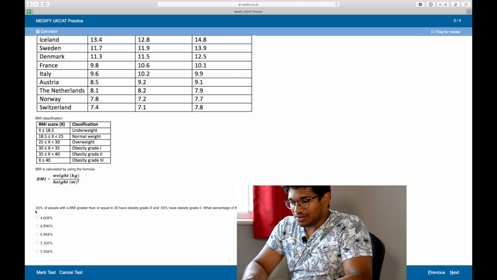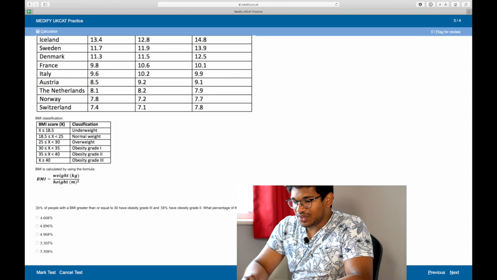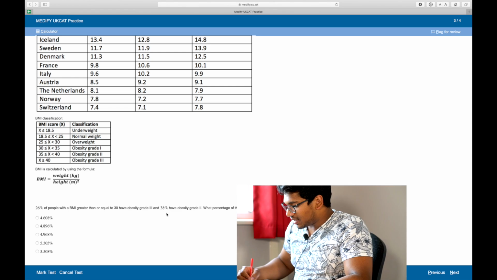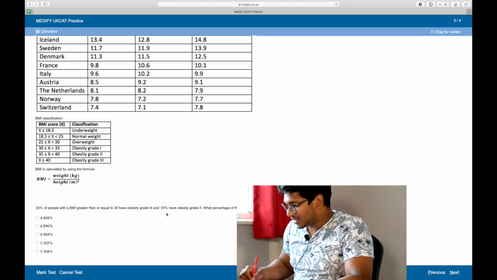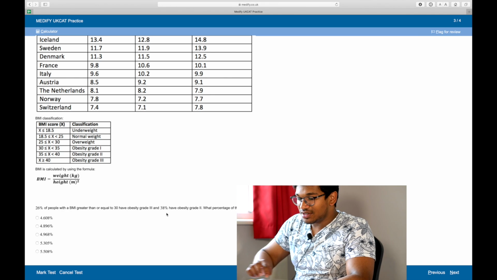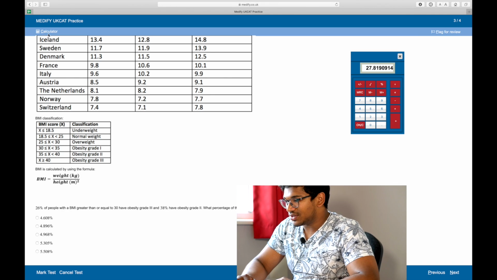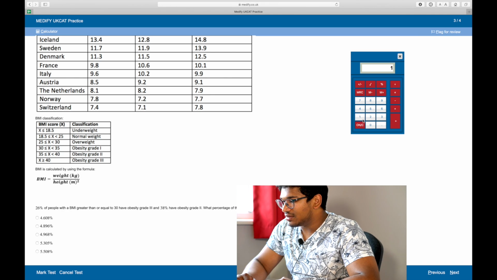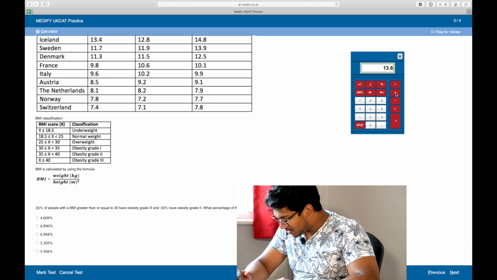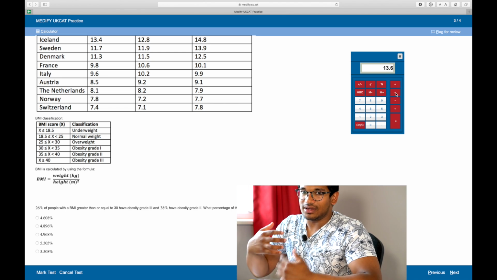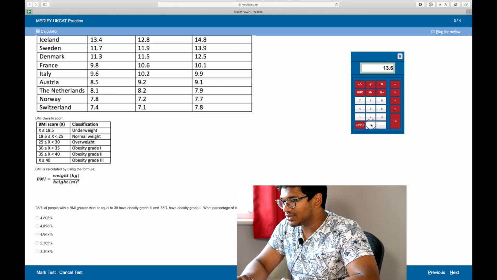So we need to work out obesity grade 1. 26 add 38 is 64, so just writing it down, 100 minus 64 is 36%. So I need to find out 36% of 13.6. Let's do 13.6 times, converting 36 into a decimal, 0.36, equals 4.896. That's perfect.